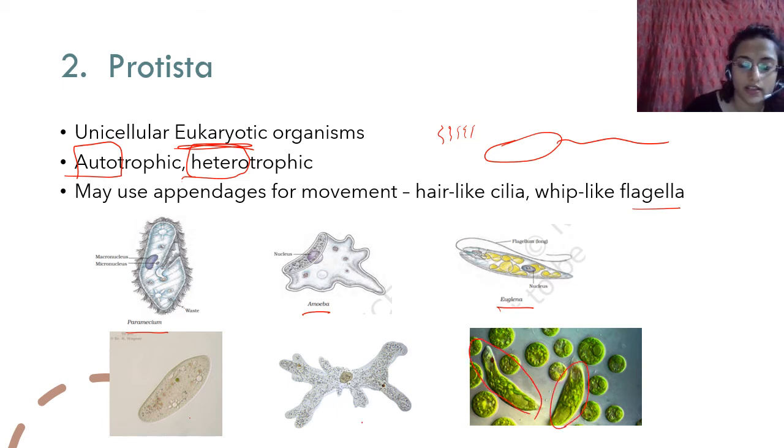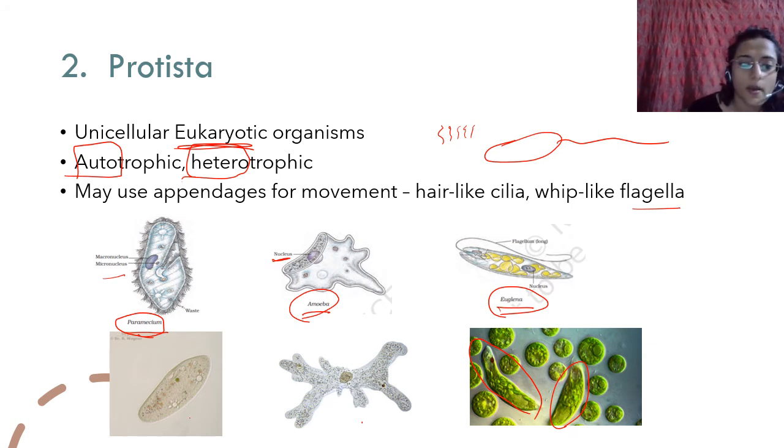This euglena has long flagella. Euglena is also green, but it is somewhere between a plant and an animal, so it is considered a protist because it is a unicellular eukaryotic organism. Remember, paramecium, amoeba, euglena, these examples are all eukaryotic. They have a proper nucleus. Here you can see the labeling. Paramecium has two nuclei, micronucleus and macronucleus.